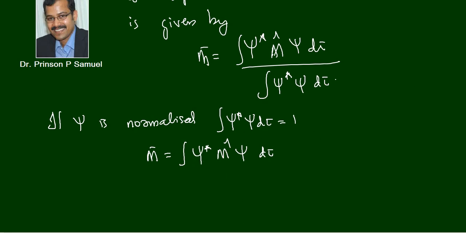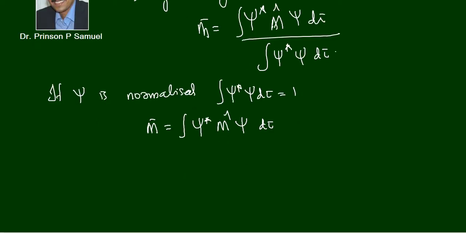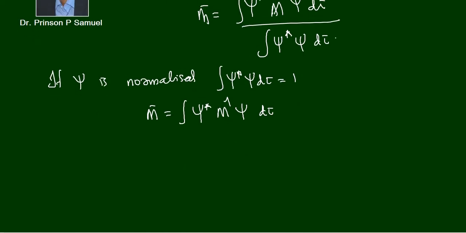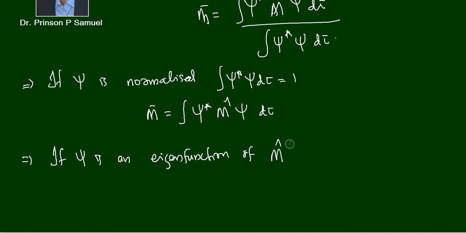Now we can see if psi is an eigenfunction of m cap. This is what we considered first, and now we are considering if psi is an eigenfunction of m cap. What is m cap? M cap is the operator corresponding to some physical quantity m. We are measuring some physical quantity m. M cap is the operator corresponding to that.